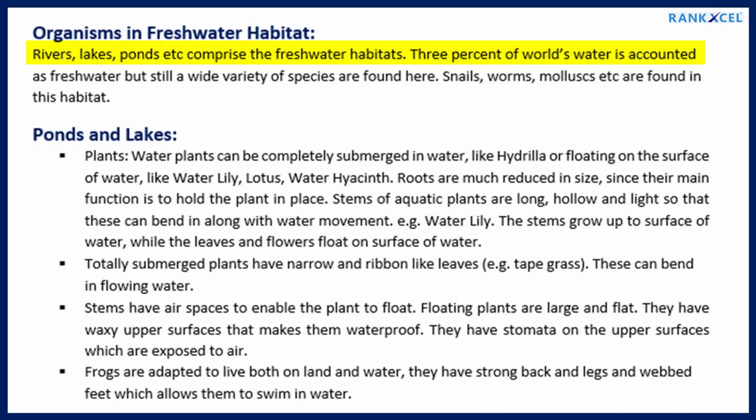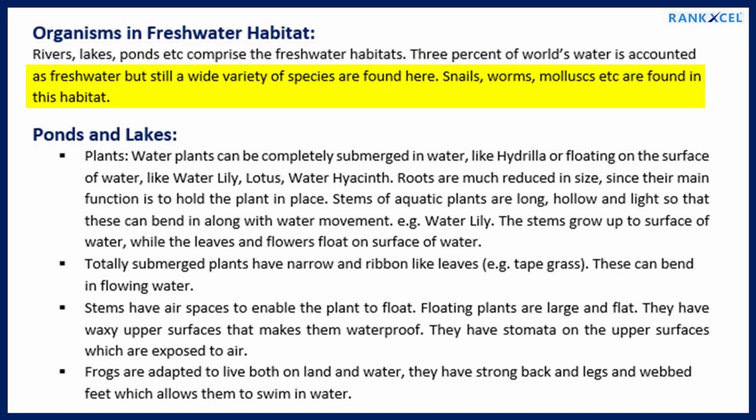Organisms in freshwater habitat. Rivers, lakes, ponds etc. comprise the freshwater habitats. 3% of world's water is accounted as freshwater, but still a wide variety of species are found here. Snails, worms, mollusks etc. are found in this habitat.